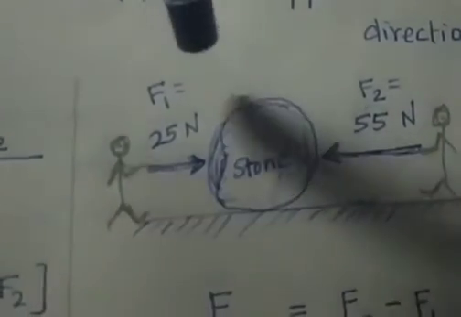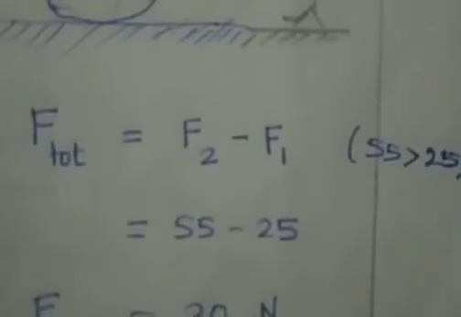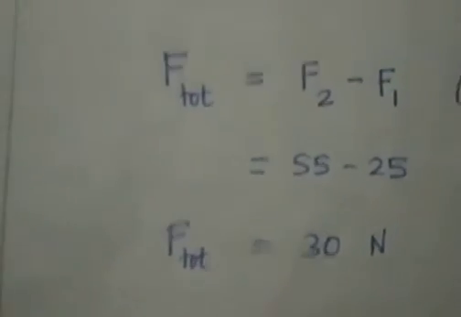So we can calculate the total force by using the formula F total is equal to F2 minus F1, because 55 is greater than 25. So subtract both. So 55 minus 25, which is equal to 30 Newton. So that 30 Newton is the resultant force or total force.